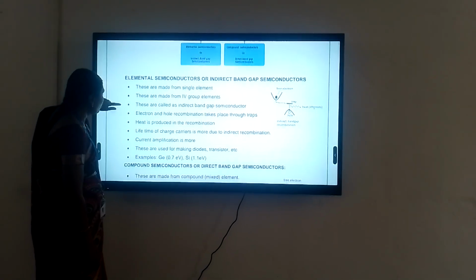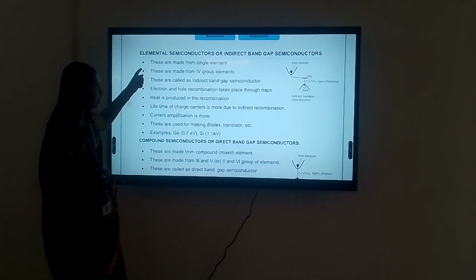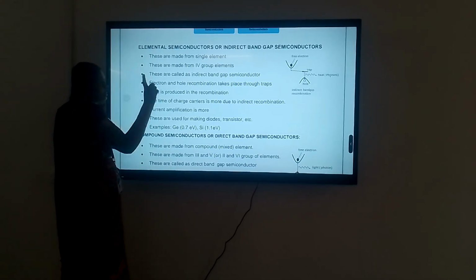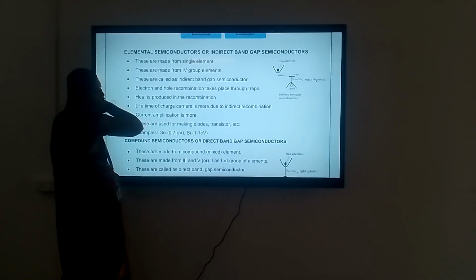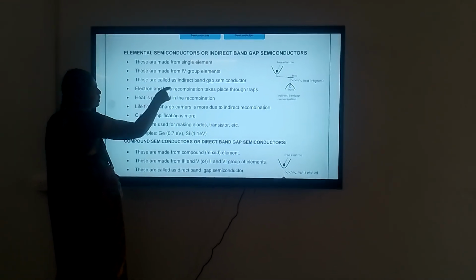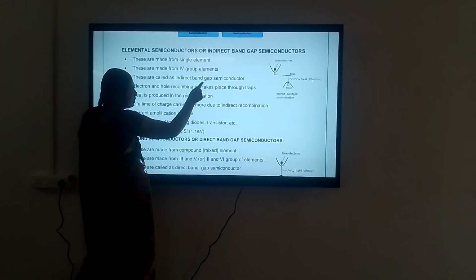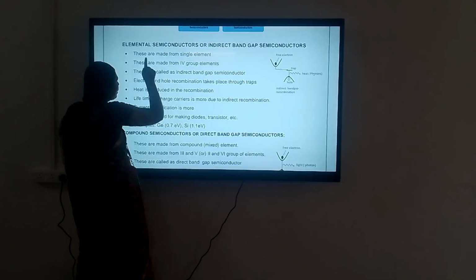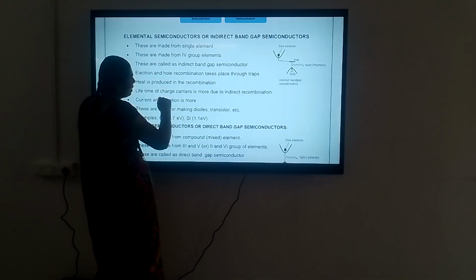First, we follow the properties of the elemental semiconductor, the indirect band gap semiconductor. Elemental means it has only a single element, from the fourth group elements. It is also known as an indirect band gap. An indirect band gap produces only heat energy, not light energy. That's why it is used as an elemental or indirect band semiconductor.